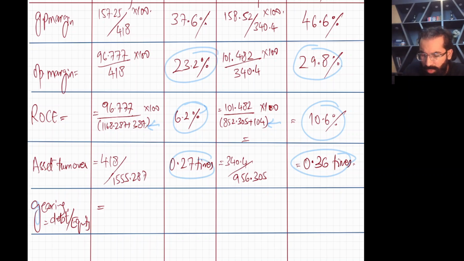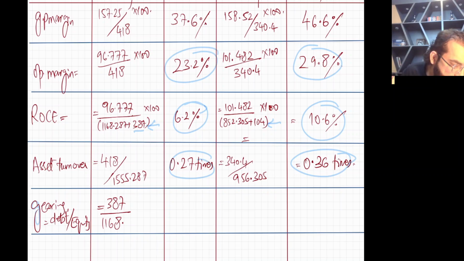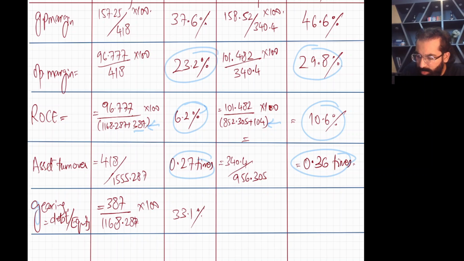So your loan was 387. Non-current liabilities were 387. See, I have picked from here. And your shareholder equity was 1168 million, 0.287, your wish, times 100. So this will be 33.1%. Your gearing is 33.1% in 2008.